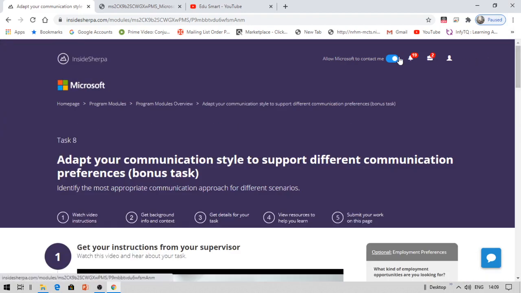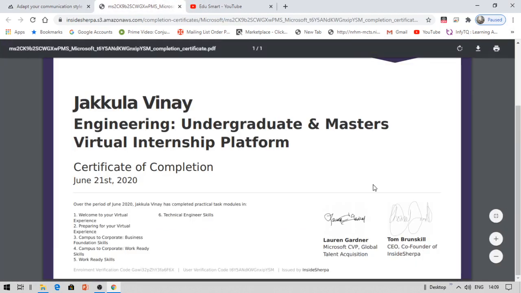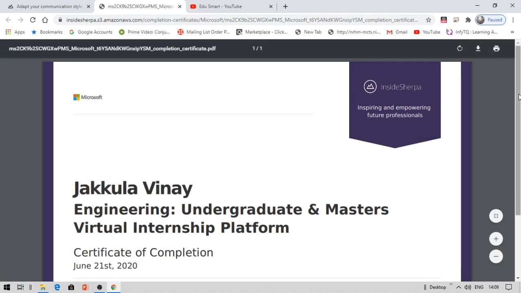Now let us see my certificate. I think I have already shown you, right? Yes, I have shown you that. This is my certificate as I got today itself. So I'm again showing you how to complete it.